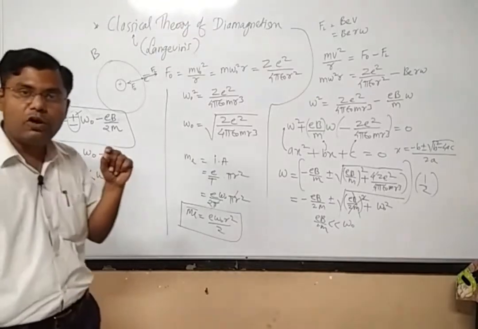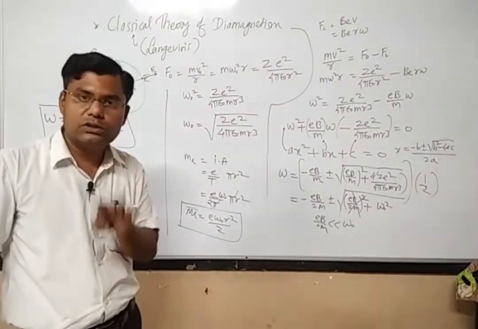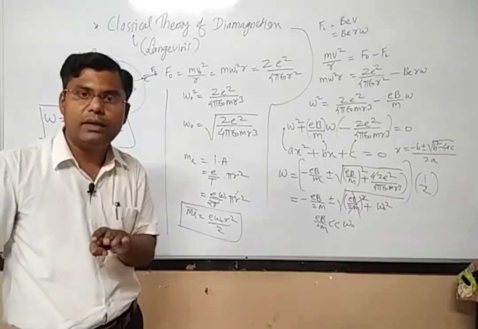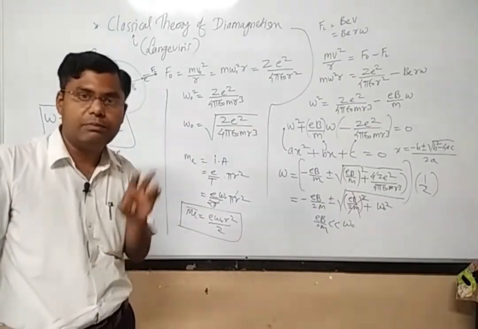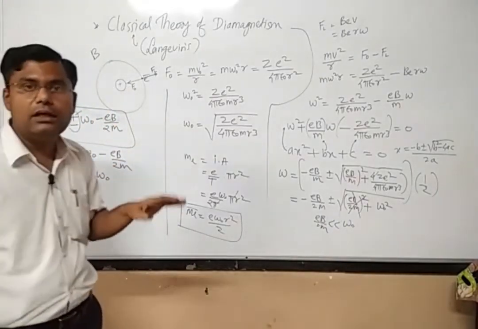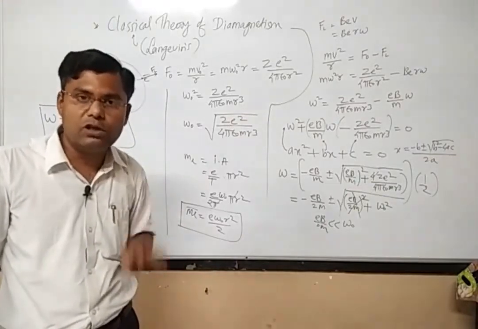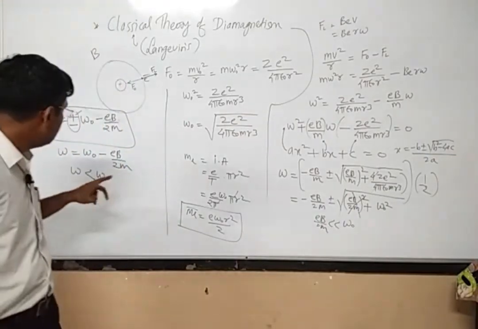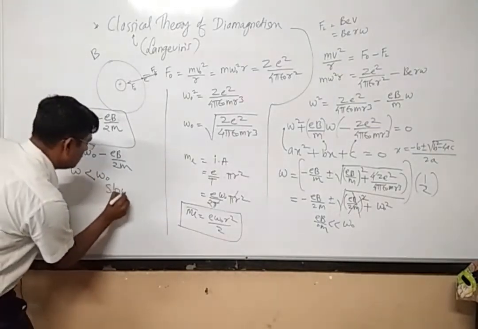So for those electrons in atomic orbits whose magnetic moment is parallel to the direction of applied magnetic field, they will be traveling with smaller angular velocity. It means that they are slowing down.